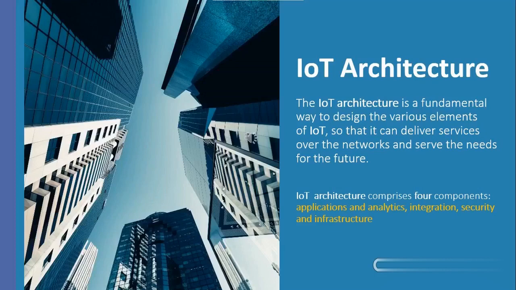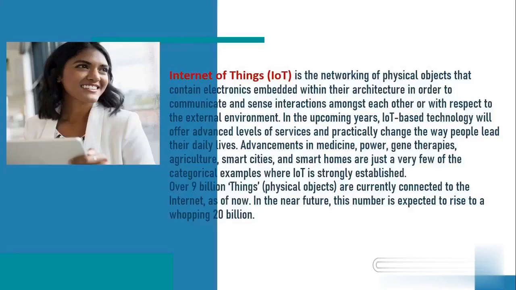It's a networking of physical objects containing electronics embedded within their architecture in order to communicate and sense interaction amongst each other with respect to the external environment. In the upcoming years, IoT-based technology will offer advanced-level services and practically change the way people lead their daily lives. Advancement in medicine, power, gene therapies, agriculture, smart cities, and smart homes are just a few of the example categories where IoT is strongly established.